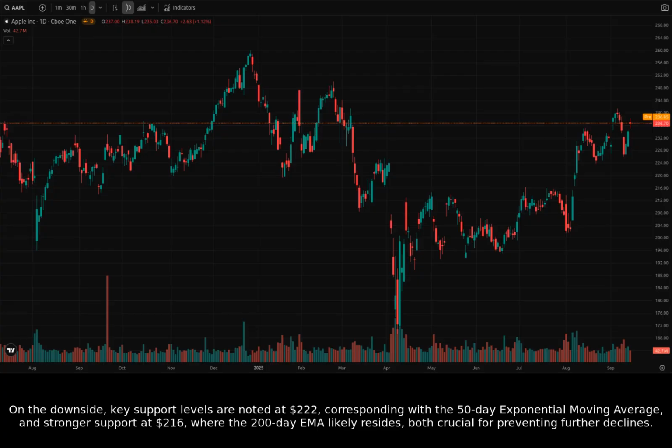On the downside, key support levels are noted at $222, corresponding with the 50-day exponential moving average, and stronger support at $216, where the 200-day EMA likely resides, both crucial for preventing further declines.